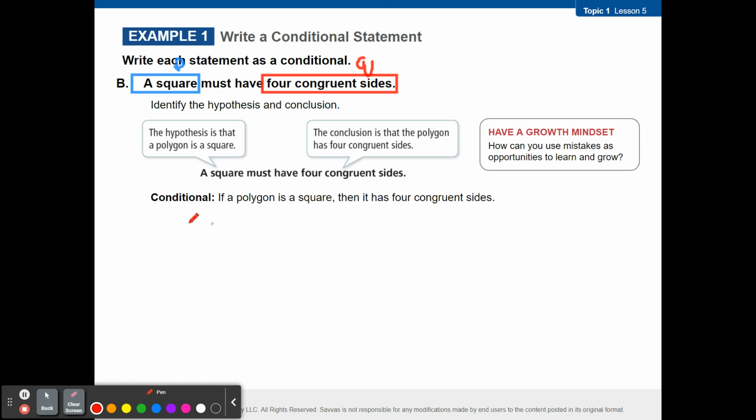So this states, if a polygon is a square, there's your P, then it has 4 congruent sides, that is your Q. Questions on that? All right. Let's move on then.